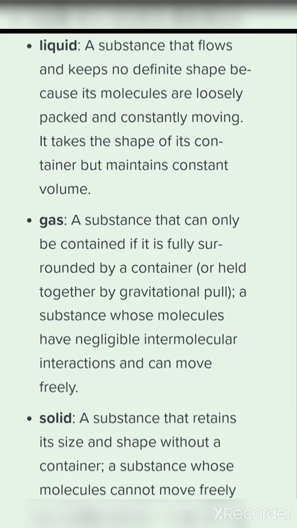We have just started from the solid, liquid and gas. Fine. So, solid, a substance that retains its size and shape without a container, a substance whose molecules cannot move freely except to vibrate, right?